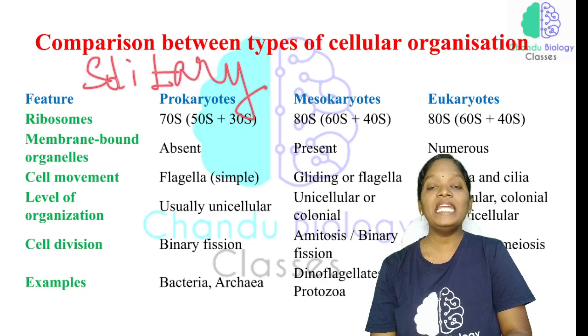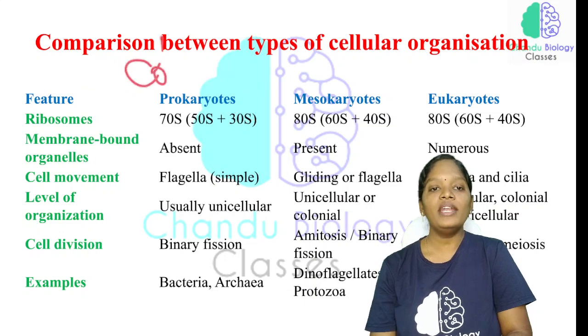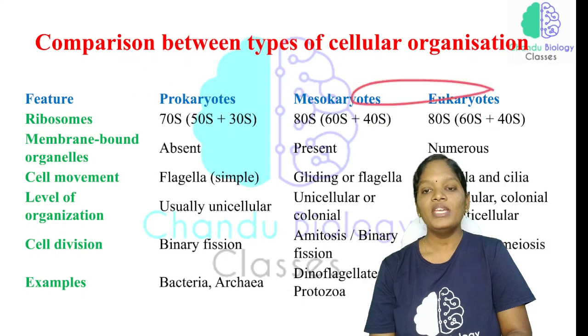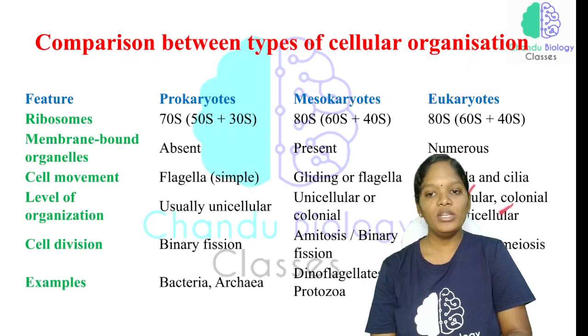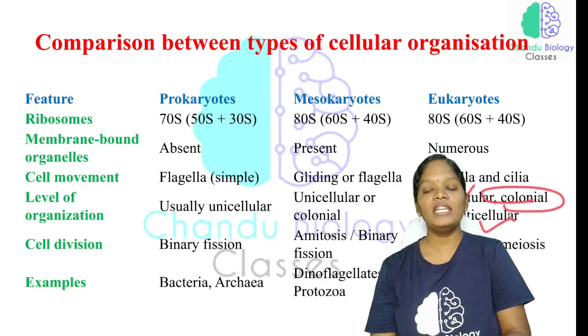Solitary means individual, and colonial means it will live in a group, but mesokaryotes will live in a group. Eukaryotes may be unicellular or multicellular and will be colonial in nature.